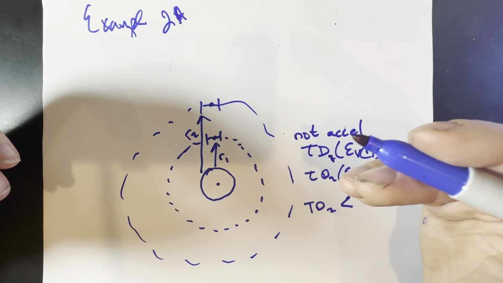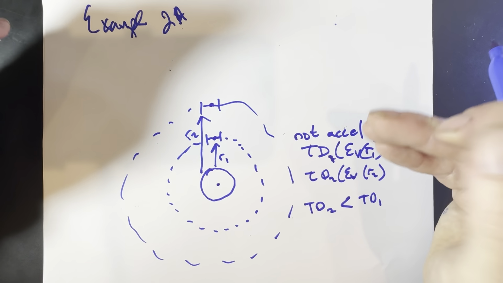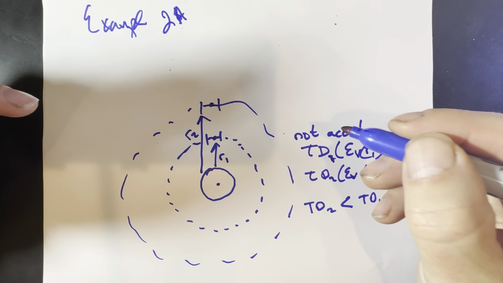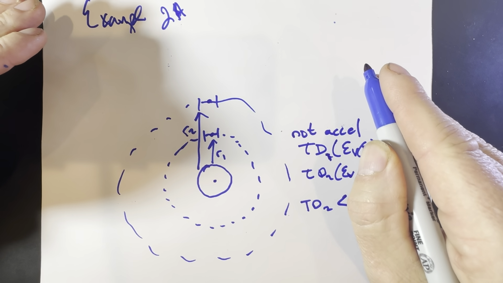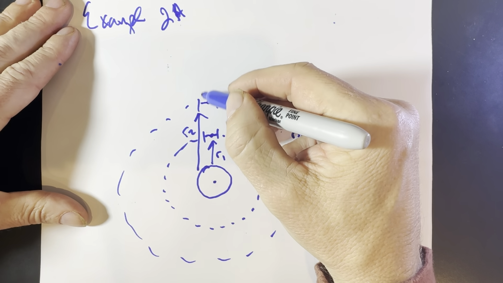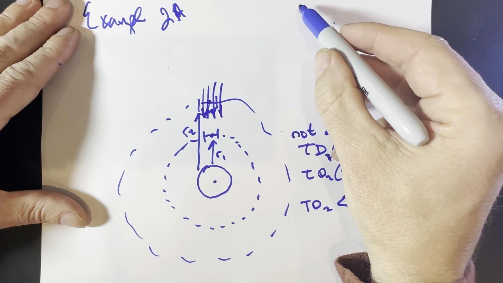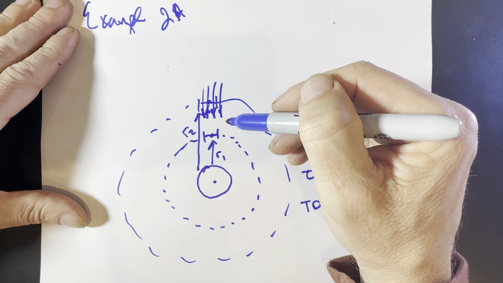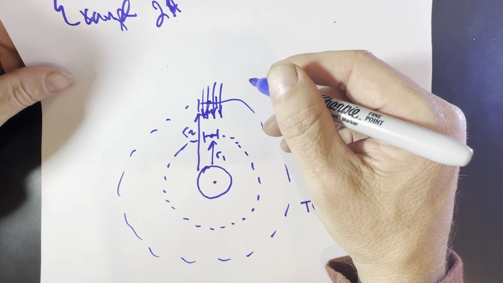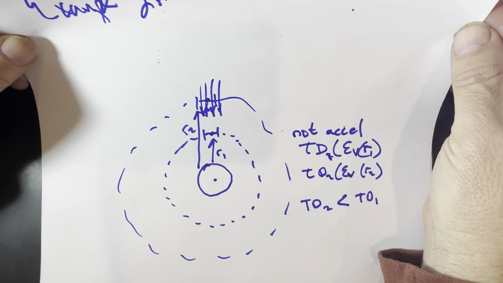So not only are two objects with the same acceleration experiencing different time dilations, which was my earlier video, these are two objects experiencing no acceleration. They're completely in free fall, but yet they're still experiencing time dilation. And again, this is because of the passage of space-time over the satellite at the free fall rate, like I said before. Now I'm going to give you another model with this next example that will go beyond the space-time flow model.